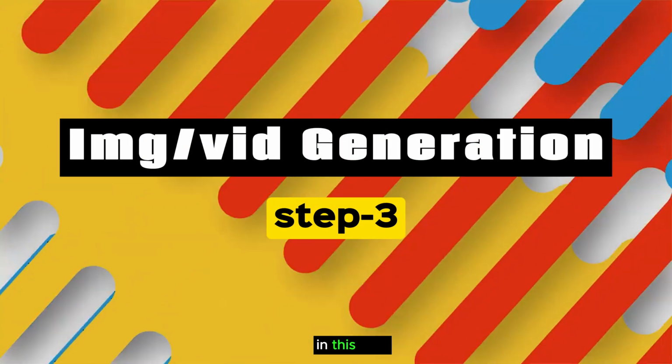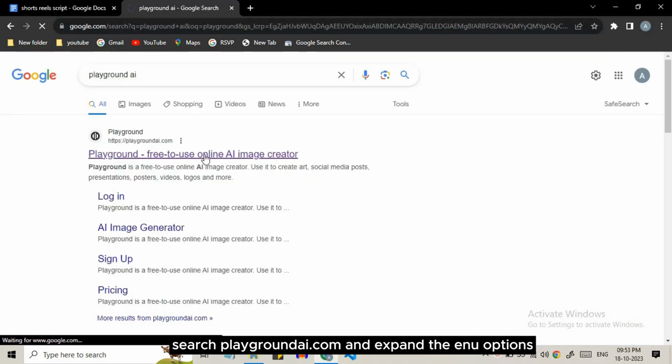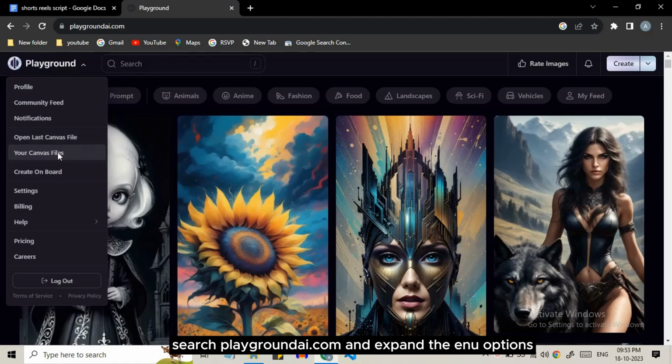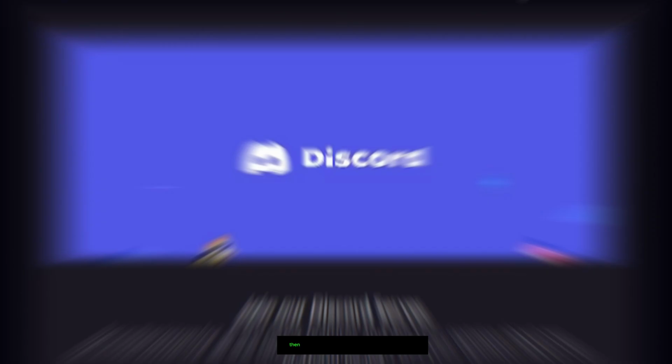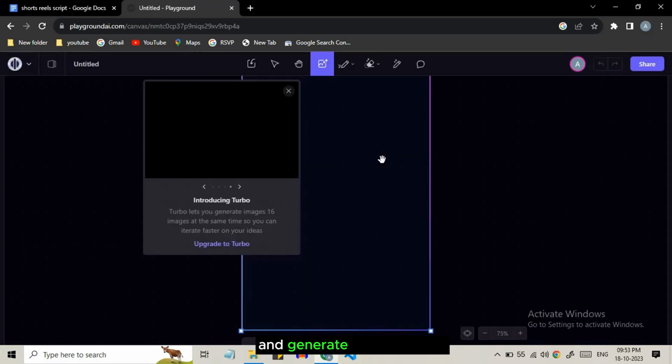Step 3. In this step, we will generate images, videos relevant to our script. Search playgroundai.com and expand the menu options, then click on create on board, then switch to canvas. Here you can give the prompt and generate image for free.